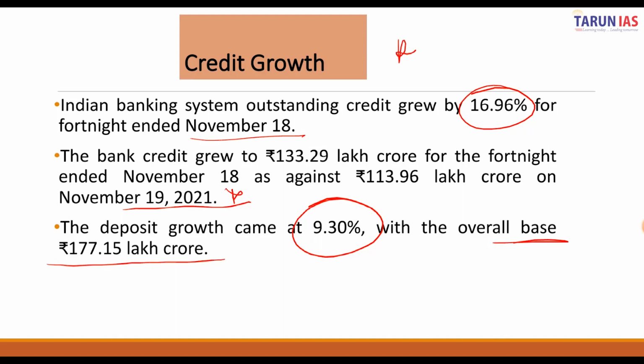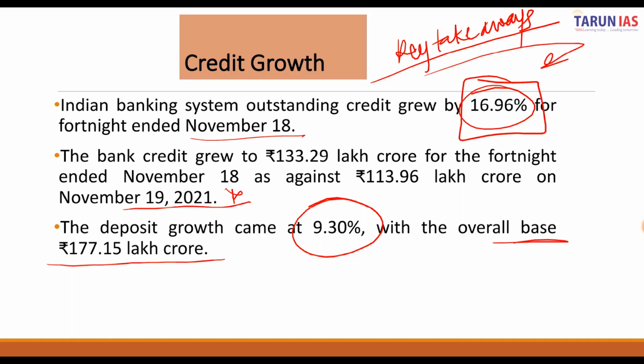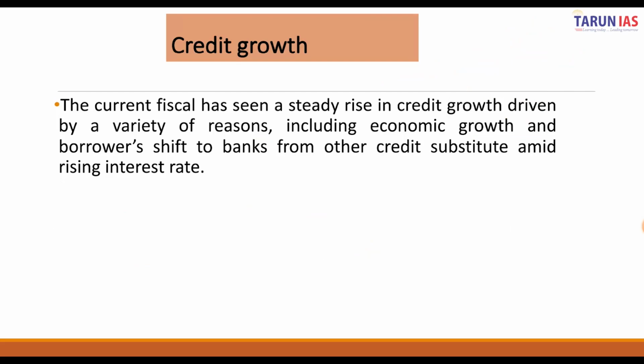So the key takeaway from this news would be that there is a credit growth in the banking system of 16.96%. The current fiscal has seen a steady rise in credit growth, which is driven by a variety of reasons.